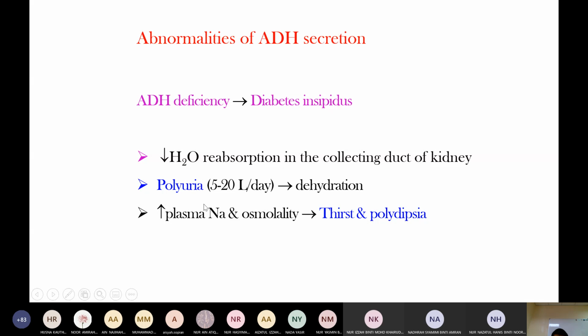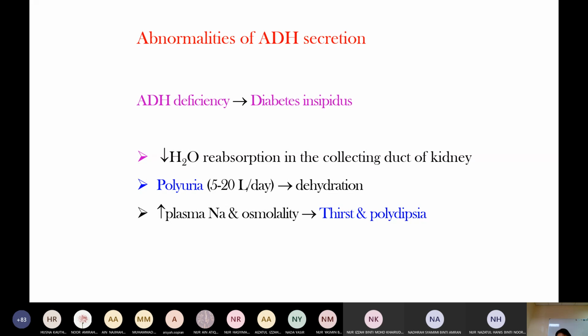This increased plasma sodium level and increased osmolarity stimulate the thirst center in the brain, so it causes thirst and leads to polydipsia. So polyuria and polydipsia are like diabetes mellitus symptoms, so it is called diabetes insipidus. In diabetes mellitus, the cause is hyperglycemia due to insulin deficiency or insulin resistance.